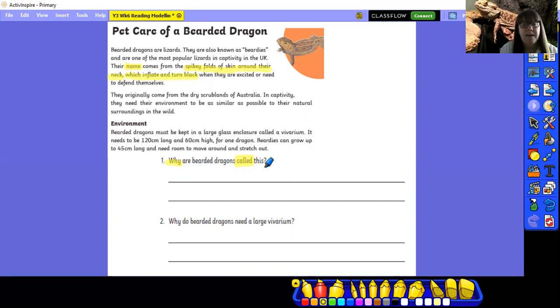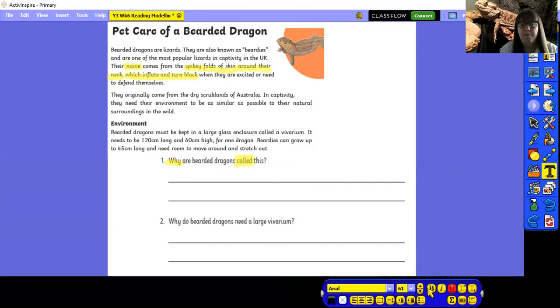So I suppose if you think about a beard, that's like extra hair, isn't it, around your chin and neck area. And a lot of times beards can be black. So I suppose there's the link there to the colour as well. So we need to use this information that we have retrieved to form our answer.